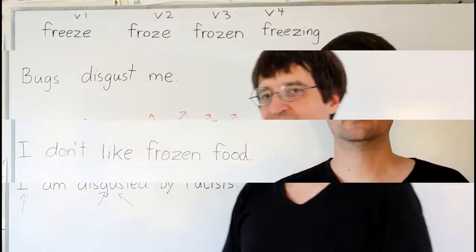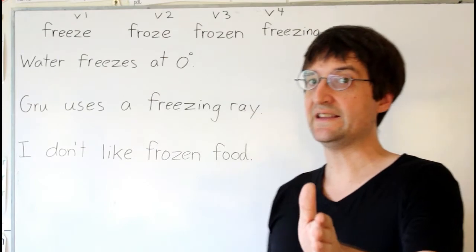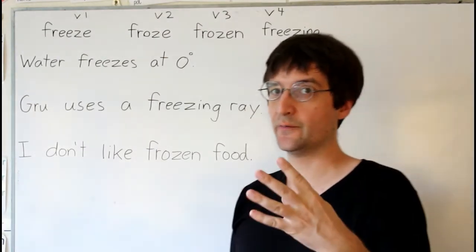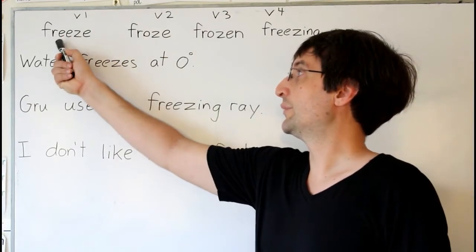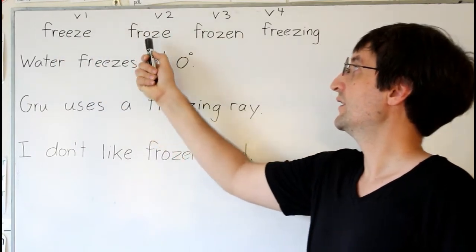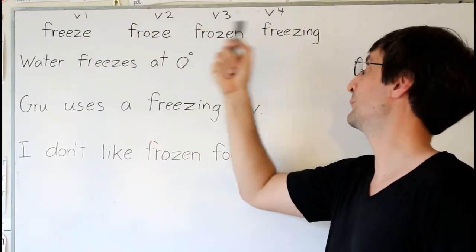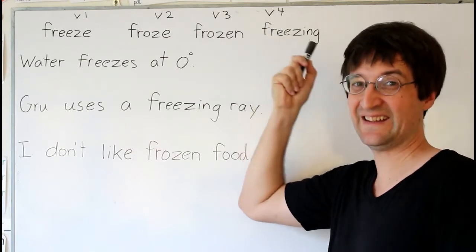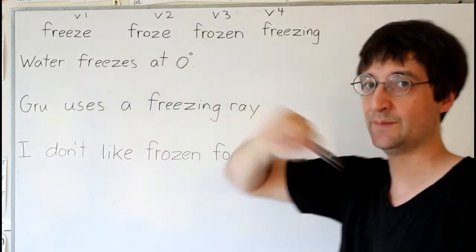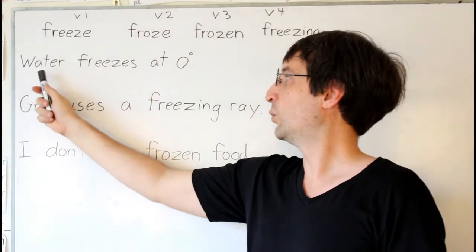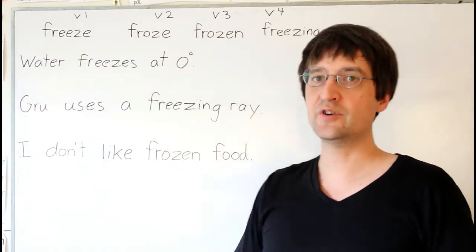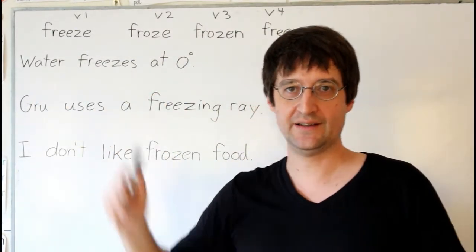Another example. Freeze. Okay, the verb is freeze. The 4 forms. The simple form freeze. Past froze. Past participle frozen. Present participle freezing. Okay, here we go. First sentence, being used as a verb. Water freezes at 0 degrees Celsius. There it's used as a verb.